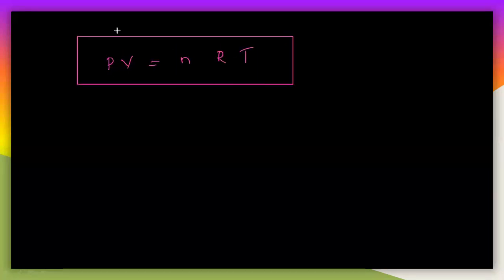But finally you will get the equation, that is PV is equal to nRT. Very simple. This equation you have to understand. By this equation, you have to understand these things. P is pressure, P is nothing but the pressure of the gas. And V is nothing but the volume of the gas.